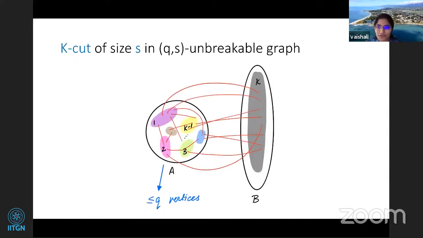So one side will be small, right? All k minus one of the parts will lie on one side, and only one part will lie on the bigger side. Essentially only one part will be big, and for all the other parts the union is small, so each part is small. So these are small parts and large parts. Throughout this talk, when referring to the optimum solution, I'll call the large part the large part and the small parts the small parts.